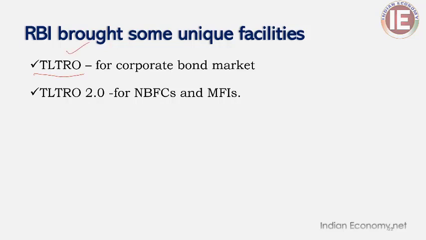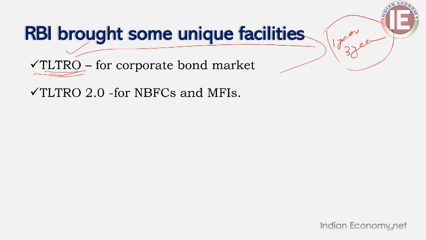From the exam point of view, you might have some idea about long-term repo operations. Those repo operations are loans given by the RBI to commercial banks for a considerable period, like 1 year, 3 years, like that. So we are not going into detail about TLTRO or long-term repo operations. Repo is usually for a small period, but long-term repo is for a much larger period like 1 year and 3 years.